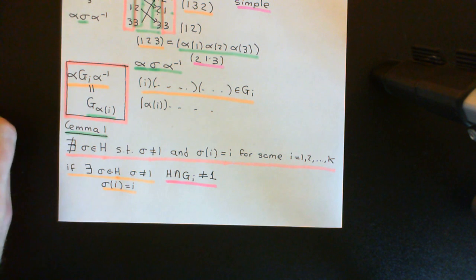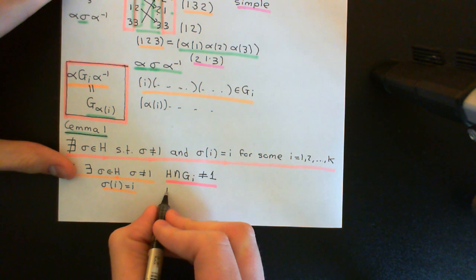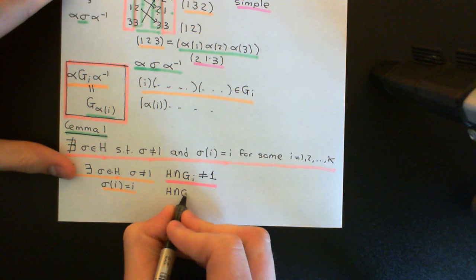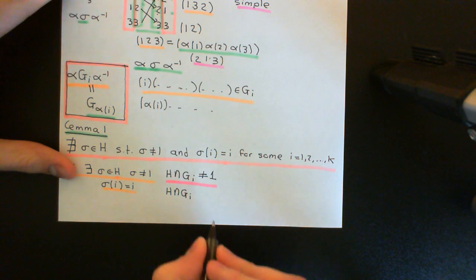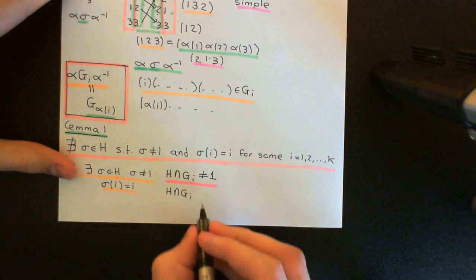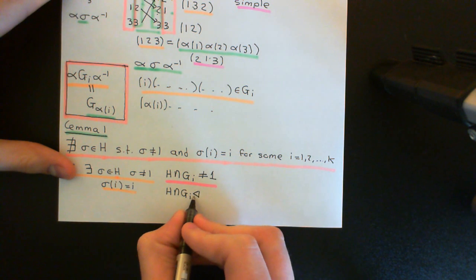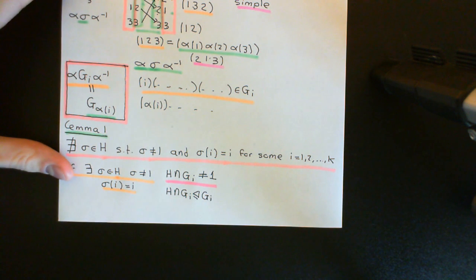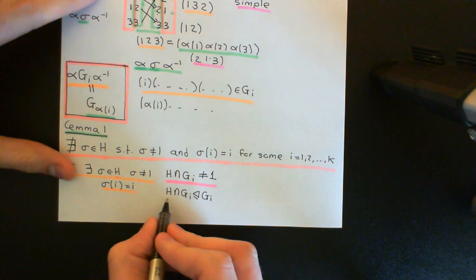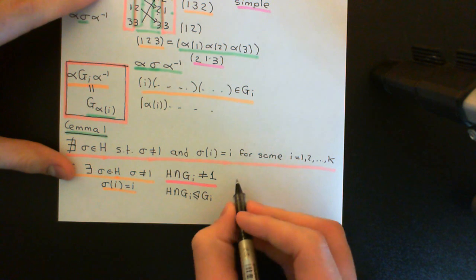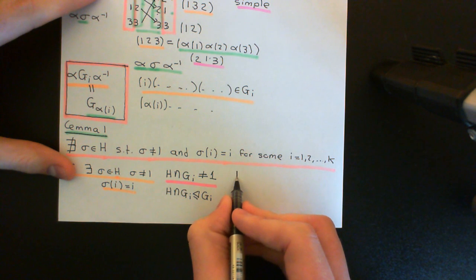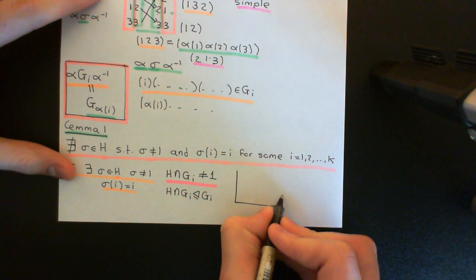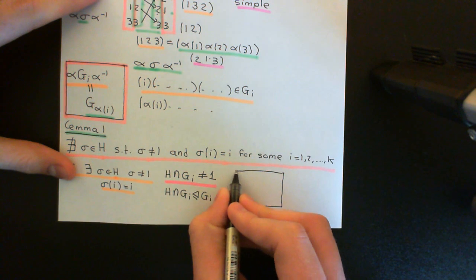However, I claim that I can also say that the intersection of H with the stabilizer of I in the alternating group on the set of k elements is going to be a normal subgroup of the stabilizer of I in the alternating group on the set of k elements. Okay, and the reason comes from the fact that H is a normal subgroup in the alternating group on the set of k elements. So let me draw a picture to explain why this is going to be true.